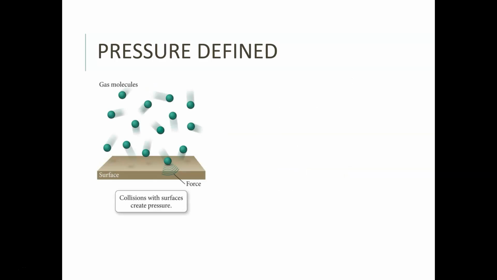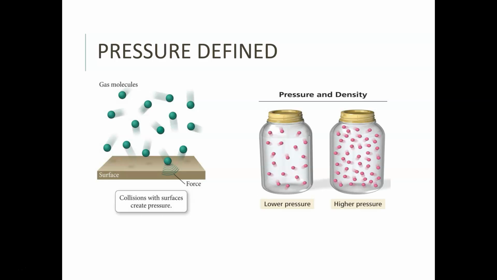Okay. So gas molecules collide with surfaces and they create pressure. When gas molecules hit surfaces, it creates a pressure on that surface. So when we're talking about pressure and density, we have to understand that when we're talking about gases, the more gas is packed into the same space, the more pressure is going to be on those same spaces. If we talk about the walls of the jar here, the walls of the first jar have lower pressure because there are fewer molecules. But if we pack more atoms and molecules of gas in there, then it has higher pressure.